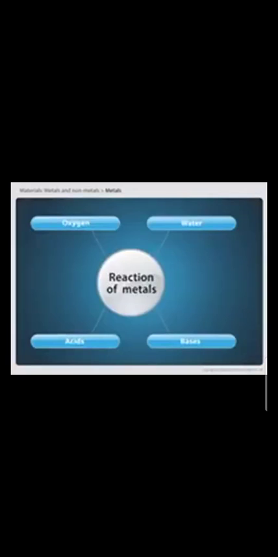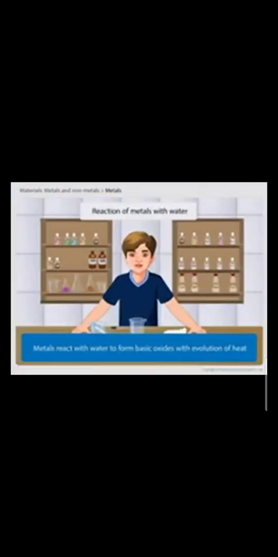Second, reaction of metals with water. Metals react with water to form basic oxides with evolution of heat. This can be understood clearly by performing an activity. Take a 250 ml beaker. Fill half of it with water. Now carefully cut a small piece of sodium metal. Dry it using filter paper and wrap it in a small piece of cotton. Put the sodium piece wrapped in cotton into the beaker.